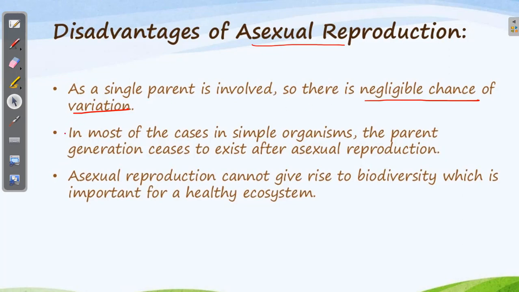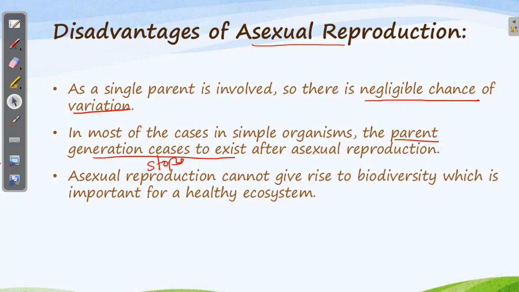Then, as you see in binary fission, multiple fission, when an organism divides into two, it breaks. There is no parent there anymore. So, the number of species goes on decreasing. That is, the parent generation no longer exists, ceases to exist. Okay, then as I said, if there is no variation, there will be no evolution.